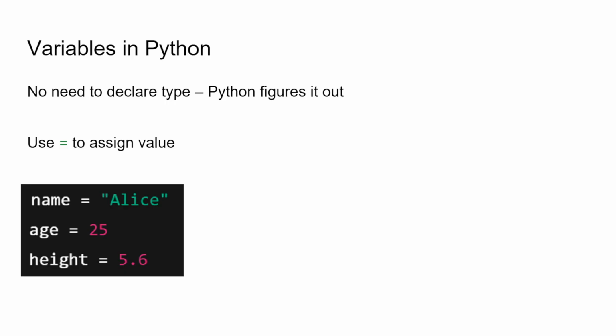So, if you look at this code block, in Python we don't have to declare the type of a variable. We can directly write the variable name and assign it using the equal to operator and give it either a string, a number, or a floating point number. And the Python compiler will internally convert this 5.6 into a float, so it's easy to code with.